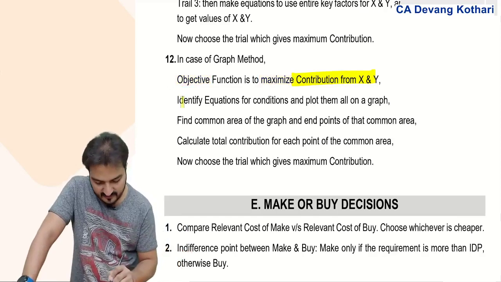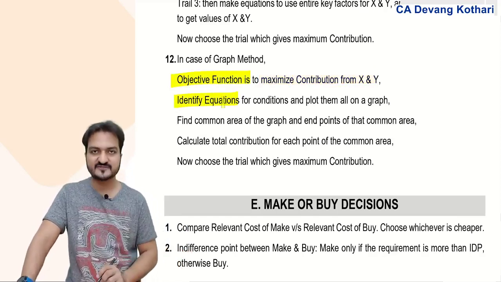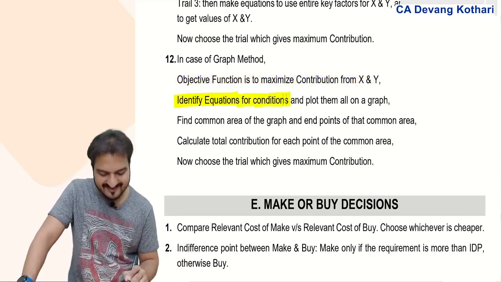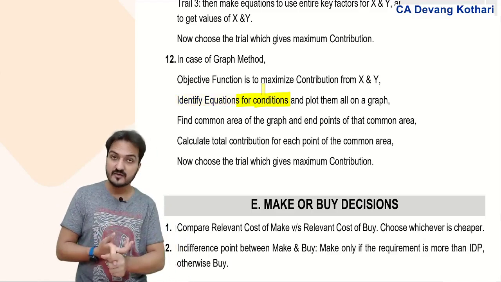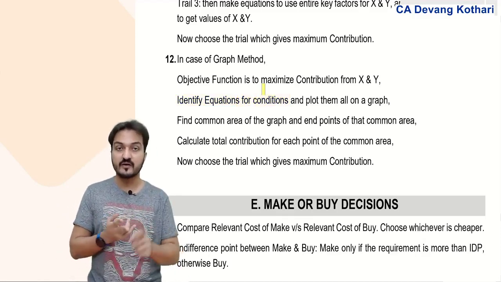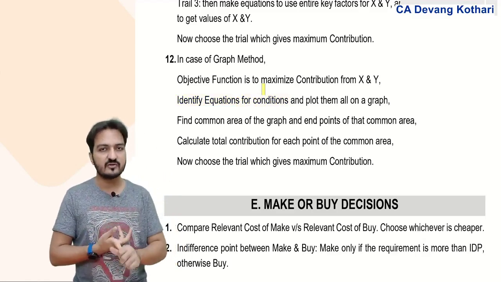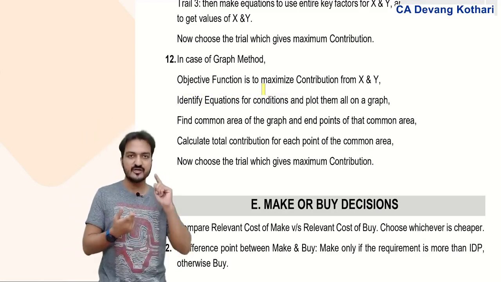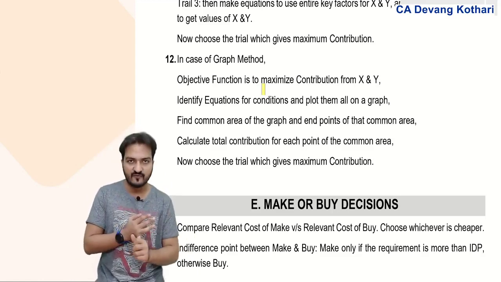For that, after the objective function, you identify equations. Equations are for conditions. Various conditions will be given: that material is limited, that labor is limited, that demand is also limited. So you make an equation for every such condition. Conditions about key factor 1, key factor 2, demand of x, demand of y.